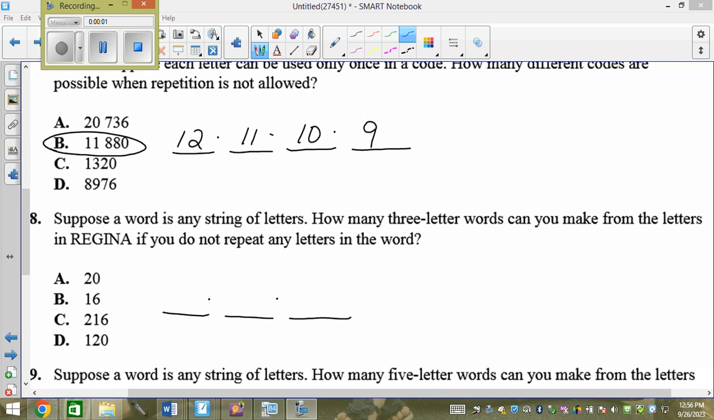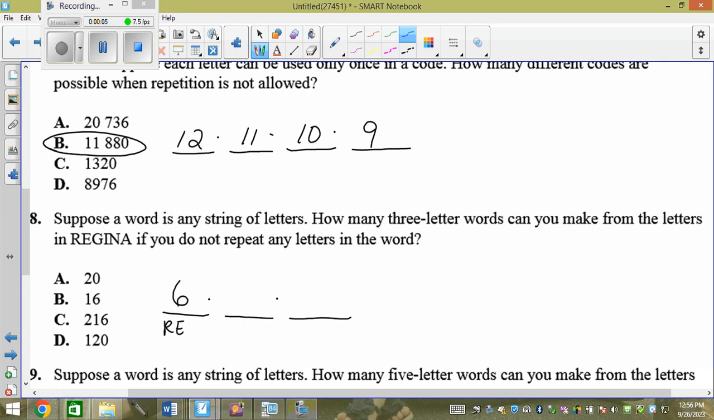Cool. So this would have 6 letters. I would have R-E-G-I-N-A. And then I box the A, let's say. Then it would be 5. Then it would be 4, which is 120.